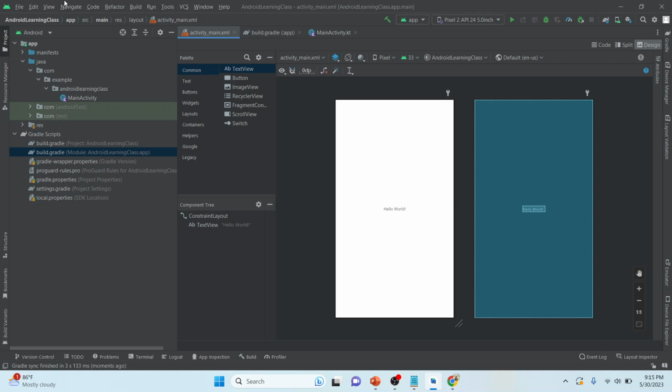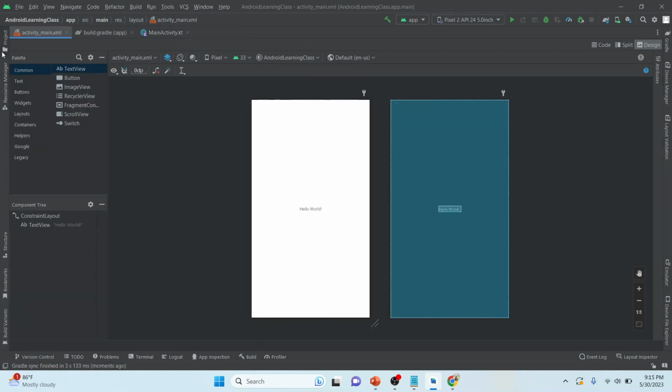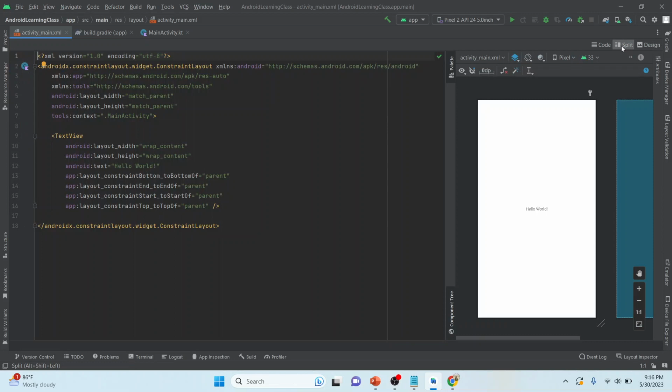So this is my main screen. Here are the components. We have text views, buttons, image views, and recycler views. These are all the types of views we use for Android. Over here I can write it in code as well, or I can drag and drop. But for your learning and understanding, I will write code.